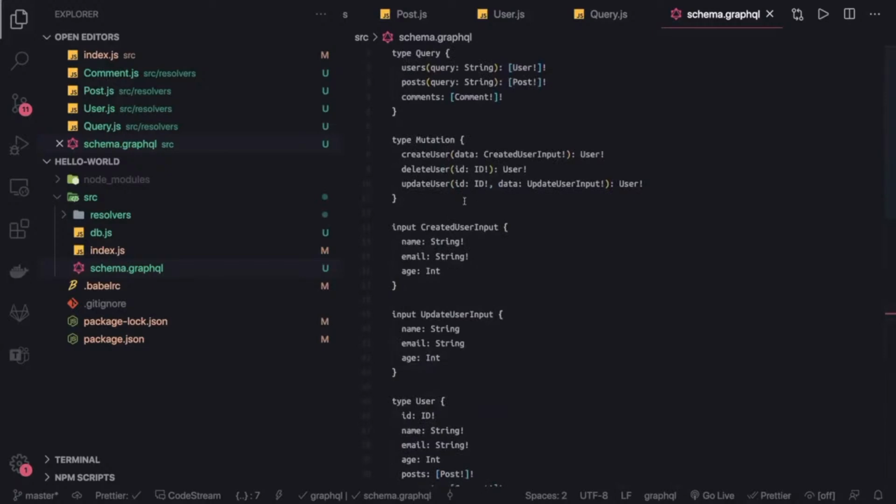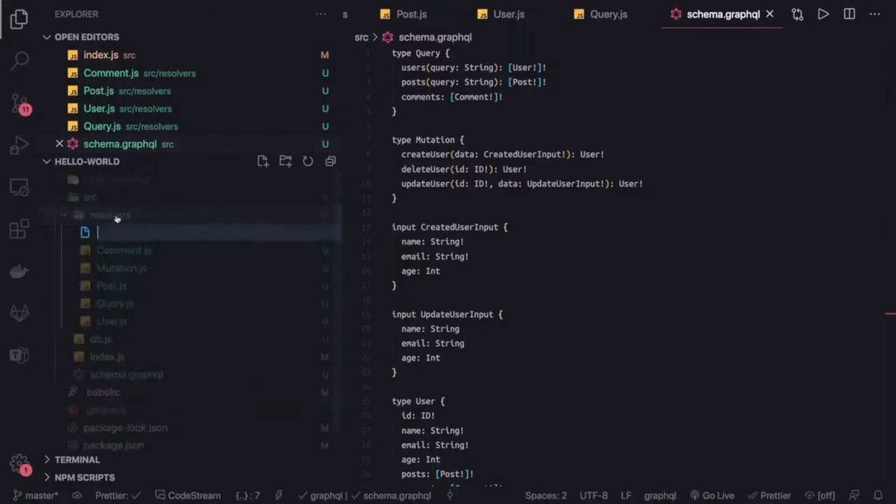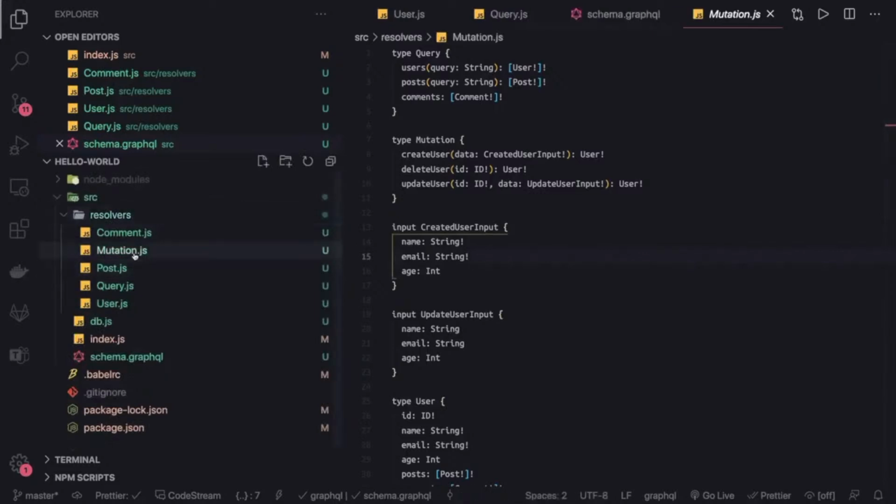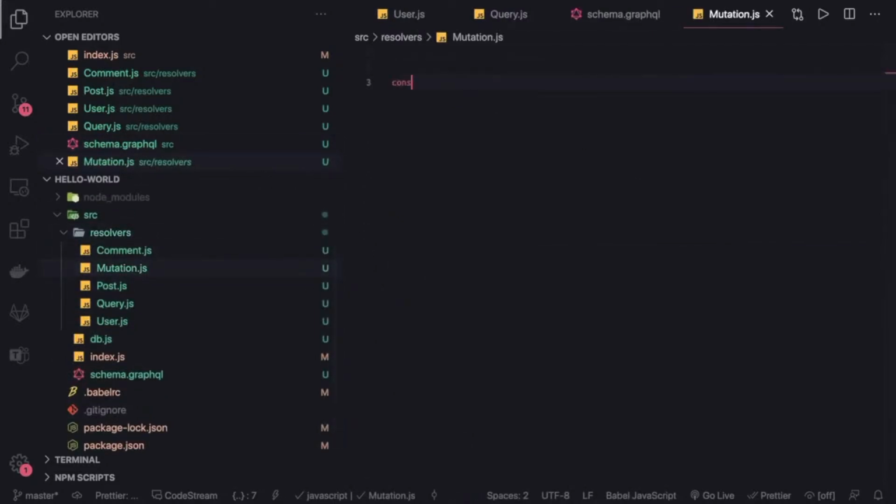Yes, so these are mutations, and how do we deal with the mutation? Same as query. The query is only for read-only data. Mutations are for updating the data. So same as query, we will define our mutation, and inside resolver we can create one. Mutation.js is already there, so here we can just say const mutation, and inside this object we can define our functions, createUser, and every function, either query or mutation, takes the same set of arguments: parent, arguments,